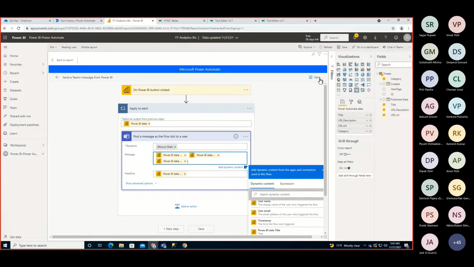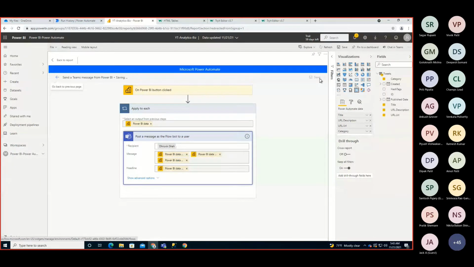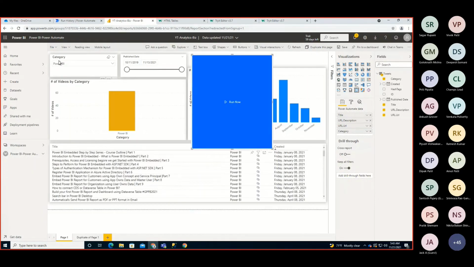And now let's just save this flow. Saving is one of the most important things. If you forget to save and just click on back to report, you will lose everything. So remember that. And after saving, let's click on save and apply. And now let's go back, and now you have this kind of button for you. So now let's just decrease this button size a bit.